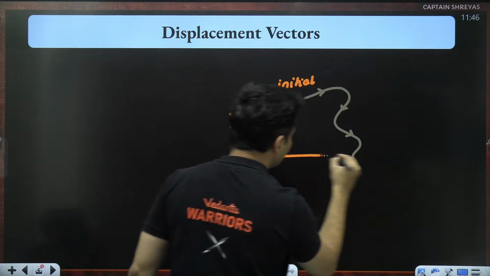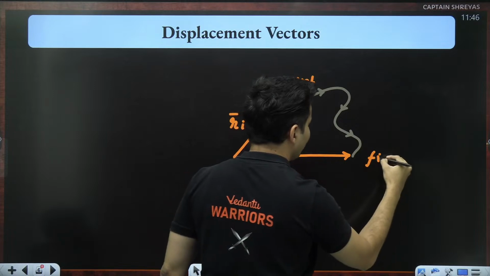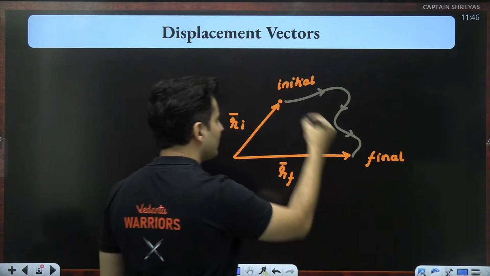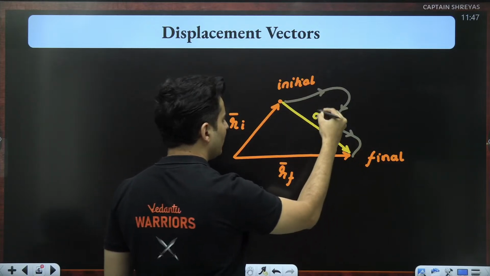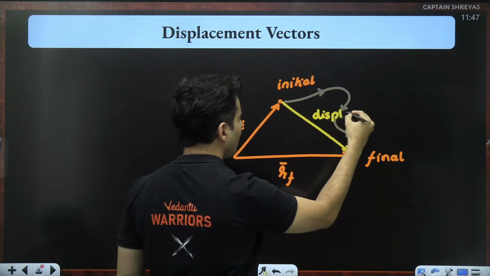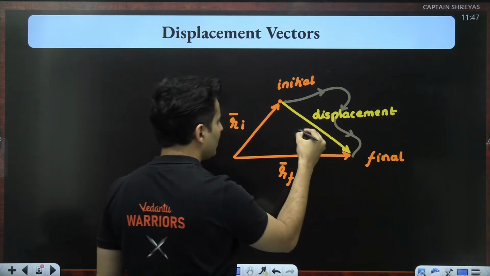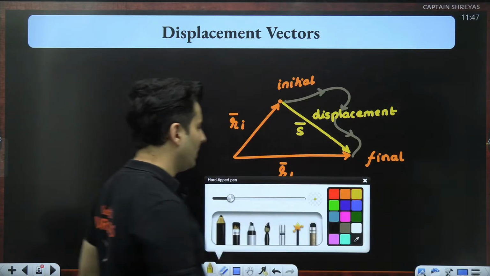So this would be my final position vector. This is my final or my current position. So the vector which joins initial to the final is called your displacement vector. It will be represented by S bar.